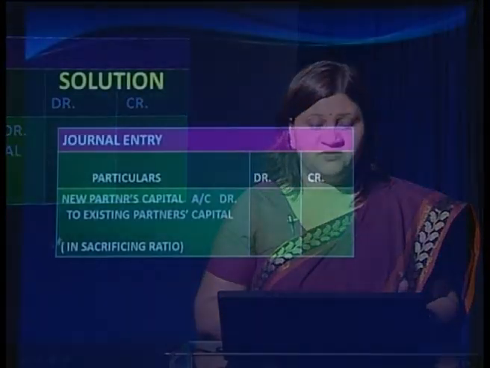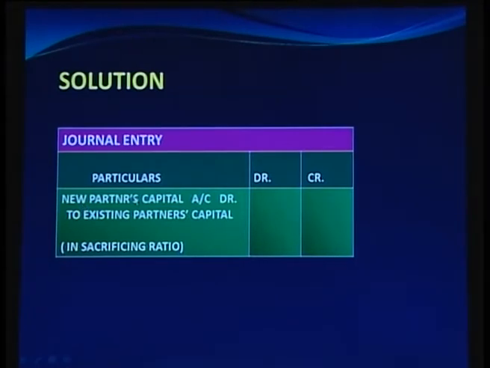This entry will flow as the new partner's capital account debited and the existing partners' capital accounts credited individually in their sacrificing ratio. So, we pass this composite single entry for the adjustment of goodwill in the books of account when the goodwill is not brought by the new partner.